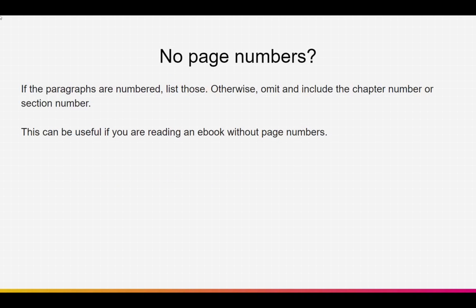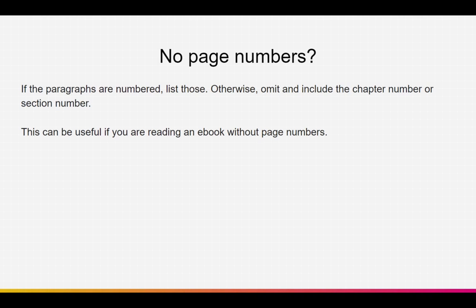If you can't find any page numbers, that's going to be a little bit tricky. If, for example, there's an ebook where paragraphs or sections are numbered or named, or the chapters are numbered, then you can list those instead.